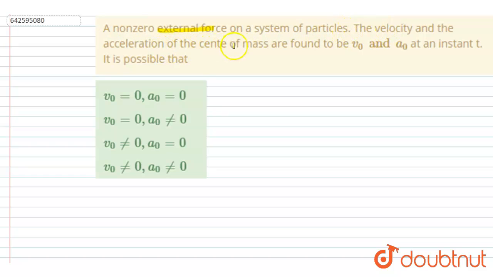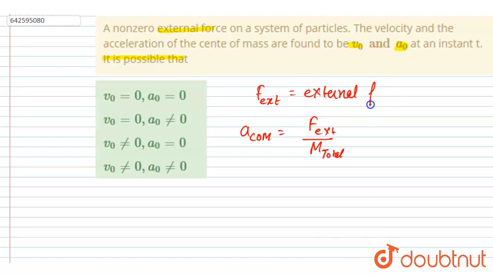Hello everyone. A non-zero external force acts on a system of particles. The velocity and the acceleration of the center of mass are found to be this and this at an instant t. It is possible that... So you have to check the possibility. If I talk about the external force, the center of mass acceleration is simply F external by total mass. Very simple. It is given that a non-zero external force acts on the system, right?